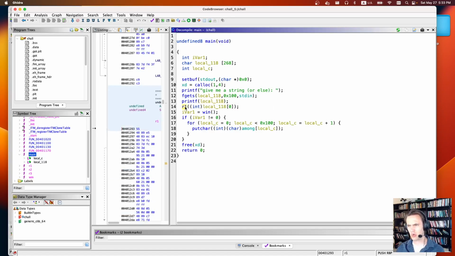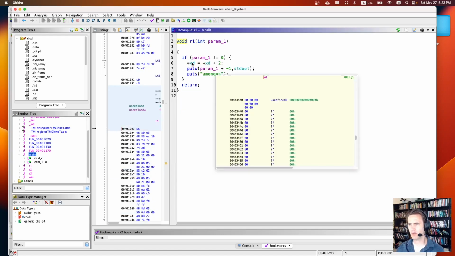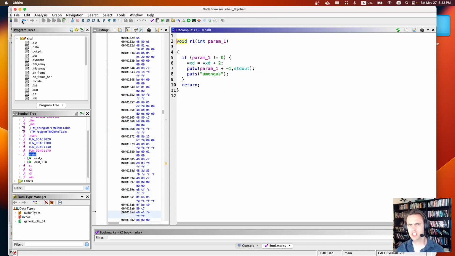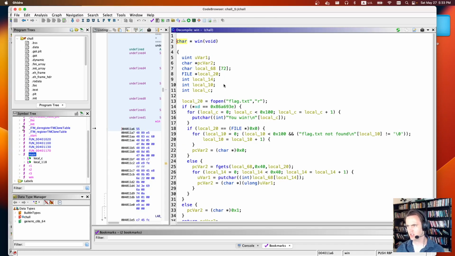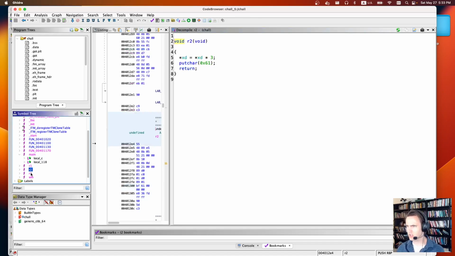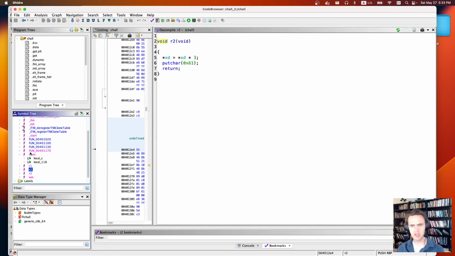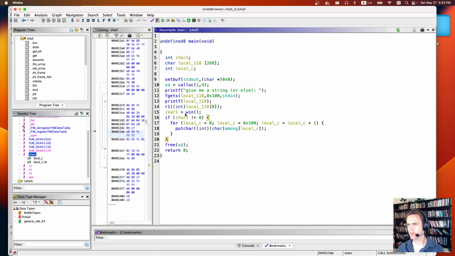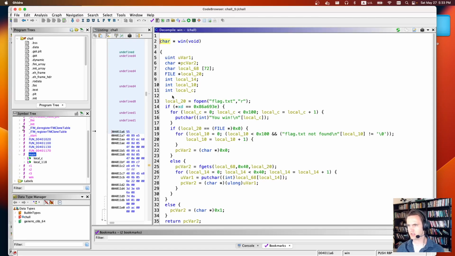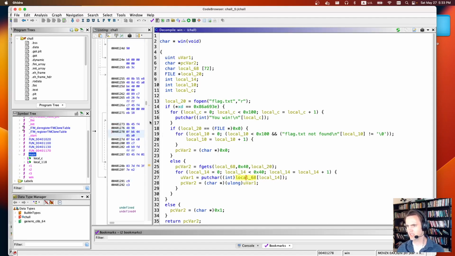Then it's going to call this r1 function, which is going to change this parameter here, and then print among us. And then when it calls the win function, it's going to check to see if this xd variable is equal to this. These things aren't hard, but it's an interesting challenge. There's also this R2 and R3 that aren't actually used anywhere as far as I know. But as long as we can do that, it'll print out the flag for us. It loads the flag and says you win, and then character by character it prints out the flag. I think it's down here somewhere. So we need to get it to print the flag.